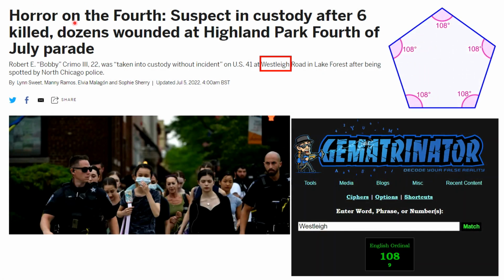So here we've got a horror on the 4th, suspect in custody after 6 killed, dozens wounded at Highland Park 4th of July parade, and he was taken into custody without incident at Westley Road in Lake Forest. And let's have a look at Westley. It gives us that number again, that 108 in English, which is the internal angle of a pentagon.